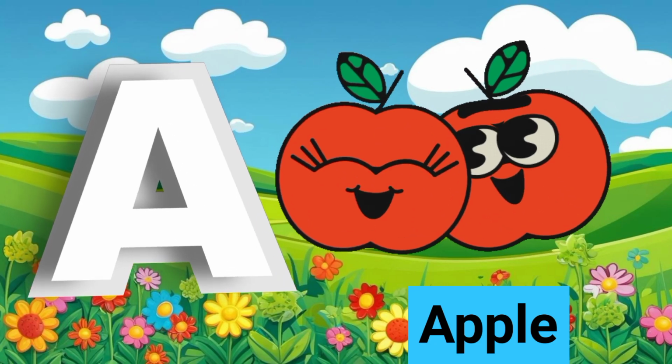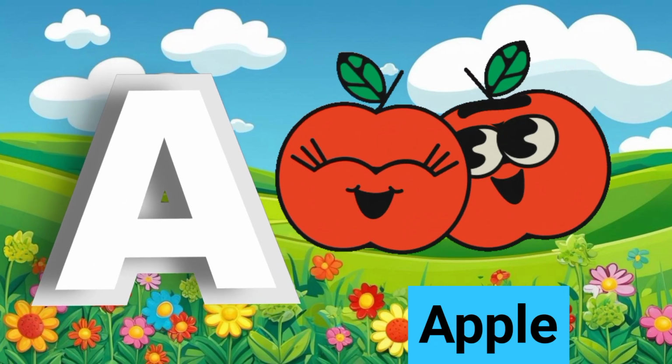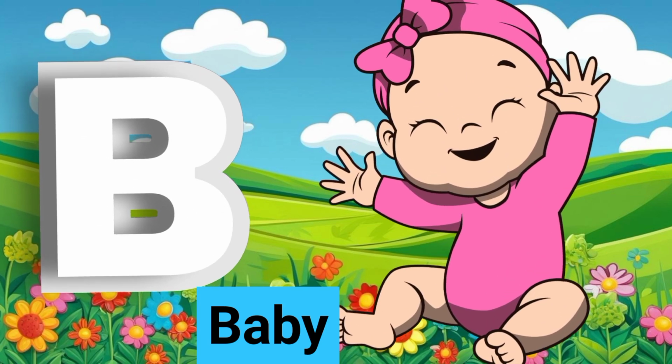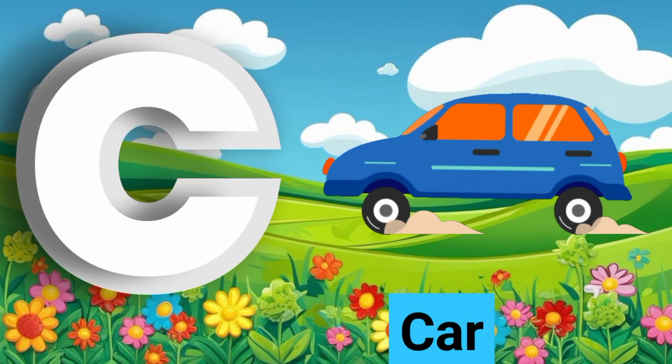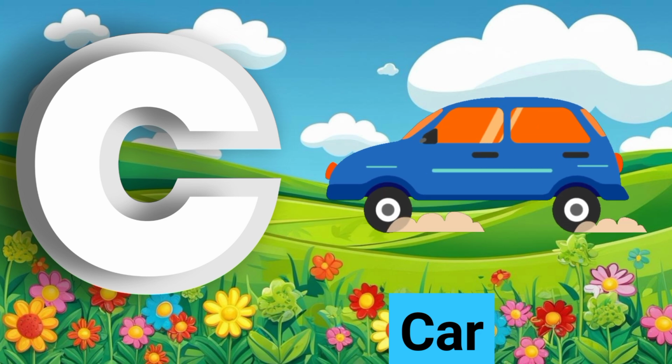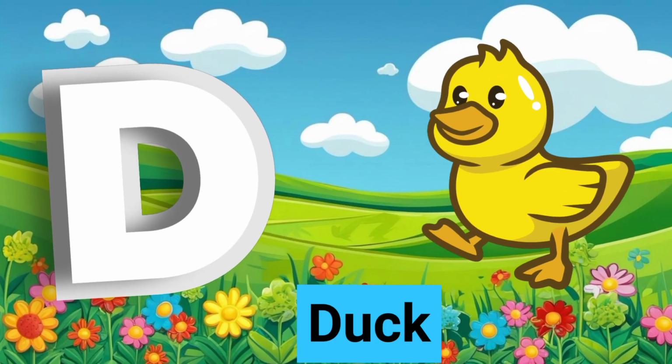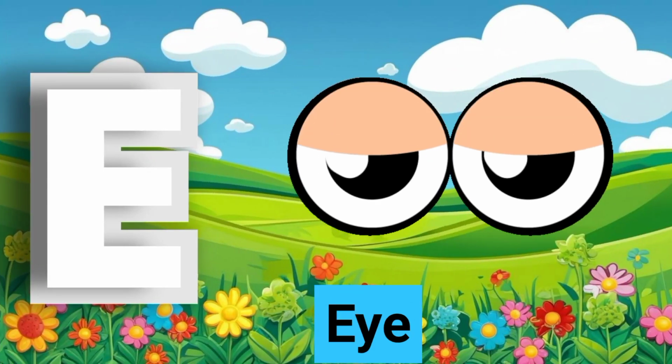This is a letter A. A is for apple. This is letter B. B is for baby. This is the letter C. C is for car. This is the letter D. D is for duck. This is the letter E.